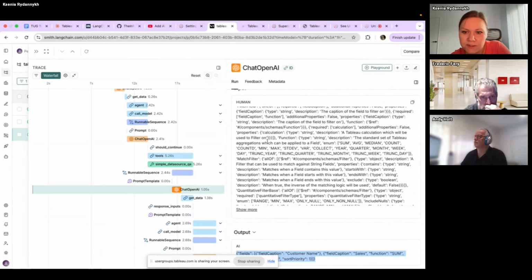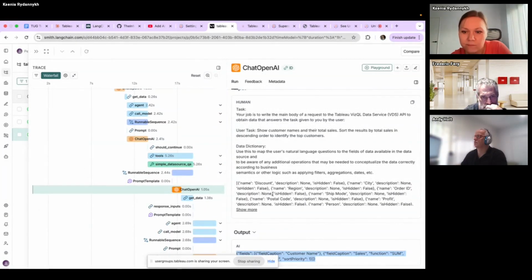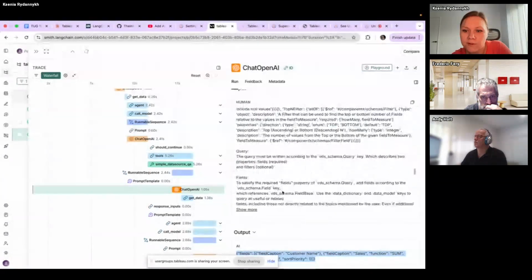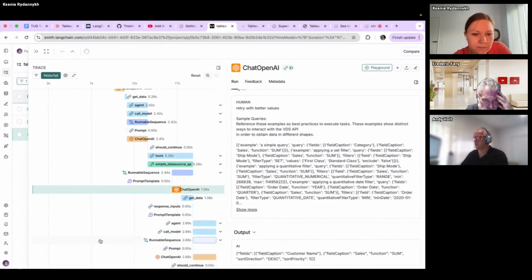So this ChatGPT got some information about metadata. This is a prompt. The prompt also contains all metadata about our data source, and it creates some query. And this query was used on the next steps. And after this, I can maybe show this one.